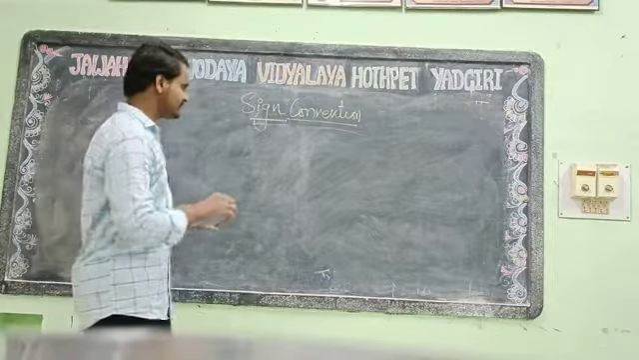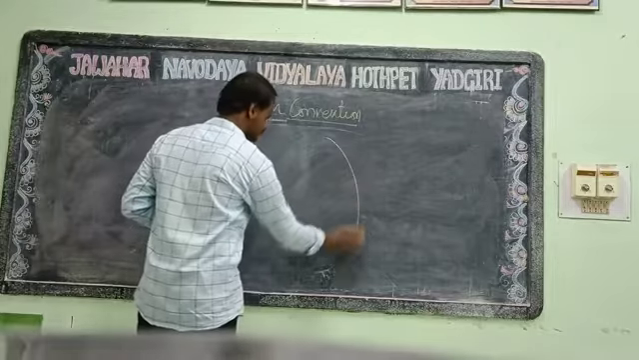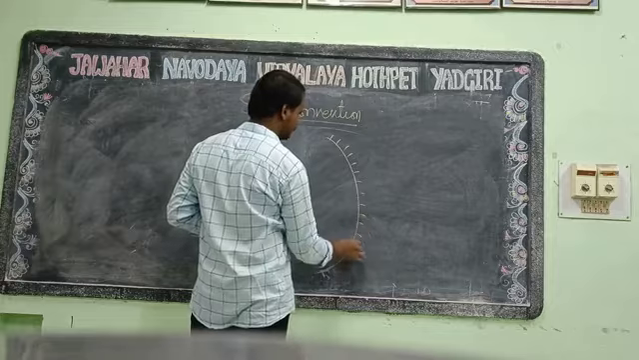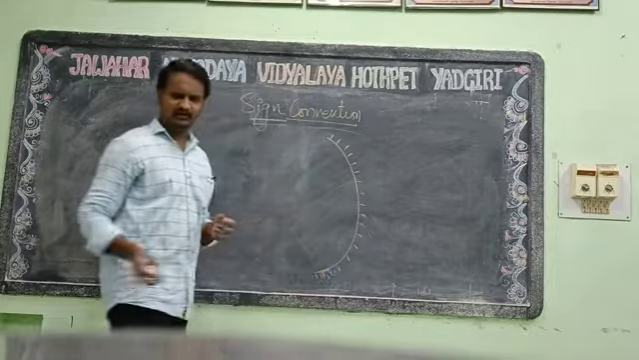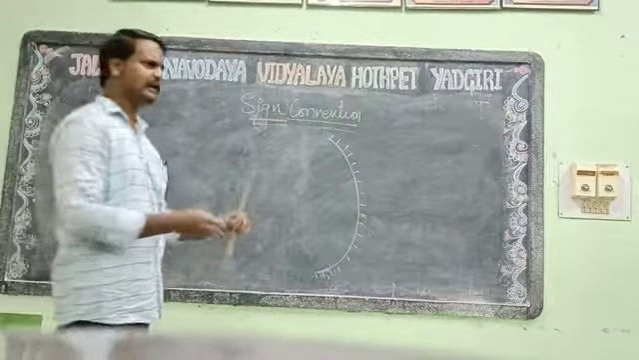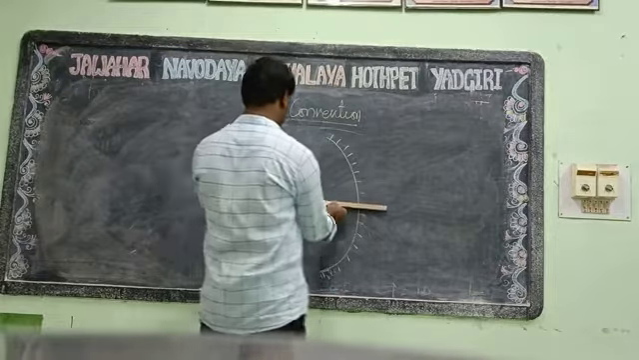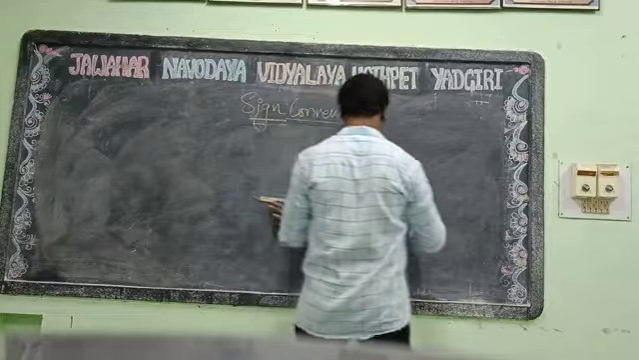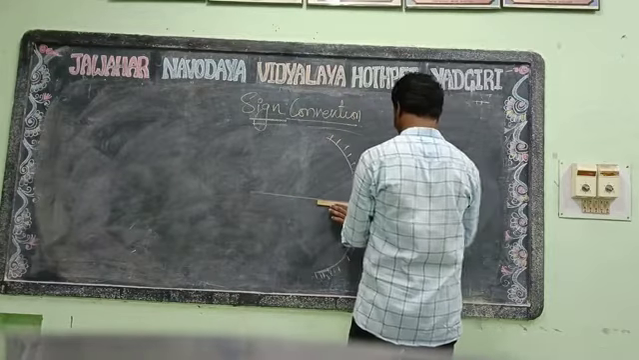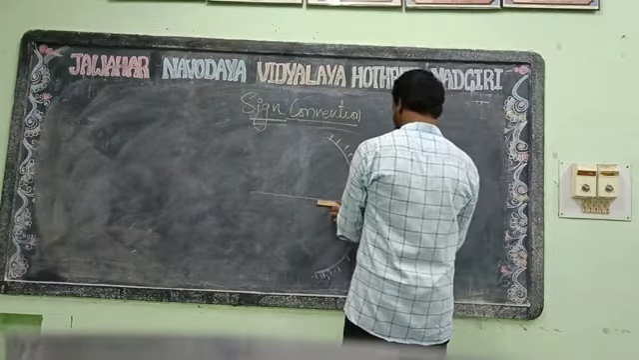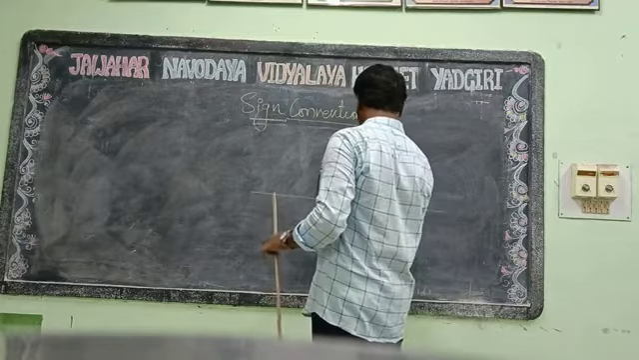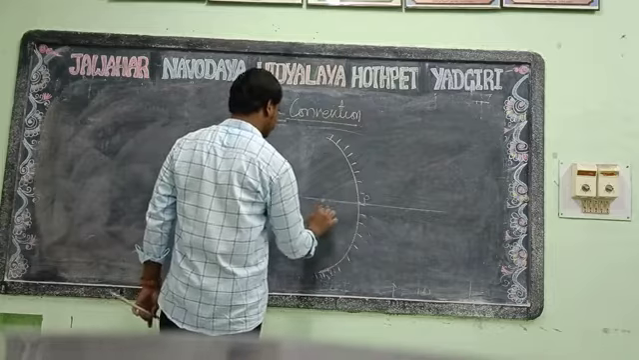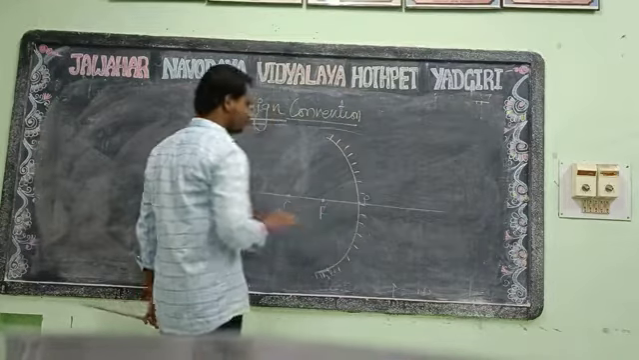First we consider the concave mirror. It can be applicable to the convex mirror also. You can see we are taking the concave mirror. We take the principal axis like this. This is our pole, the center of curvature, and this is our principal focus.